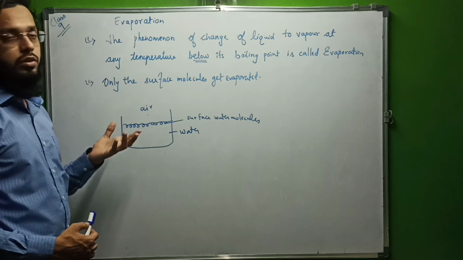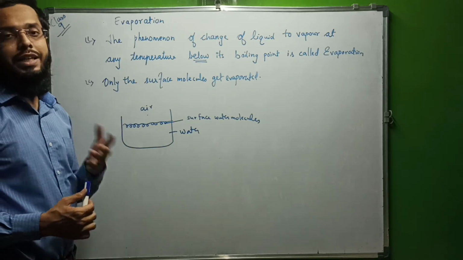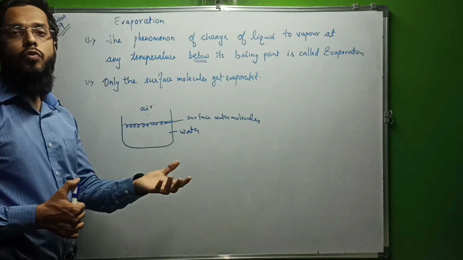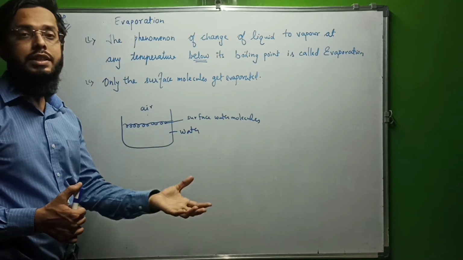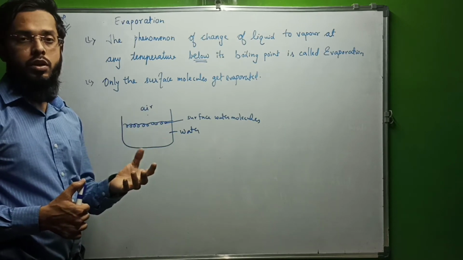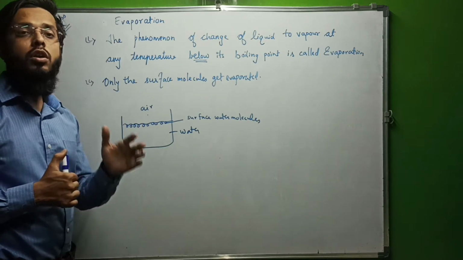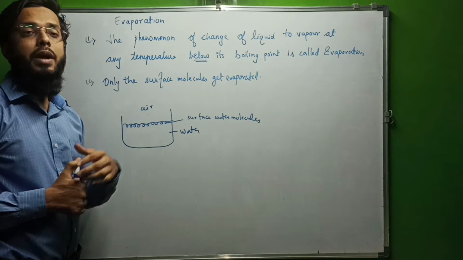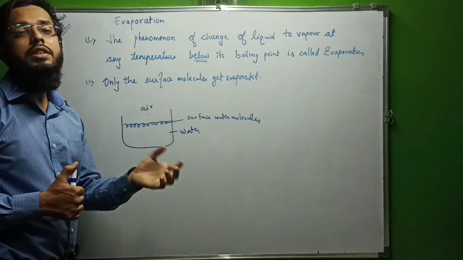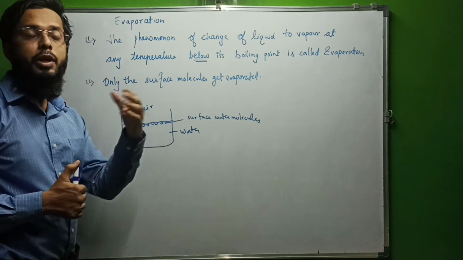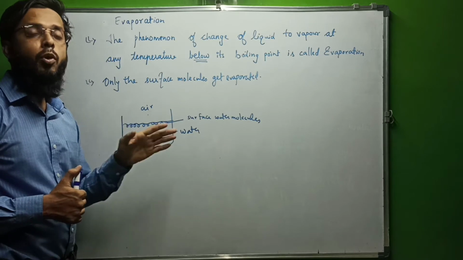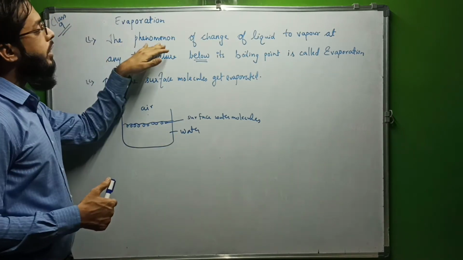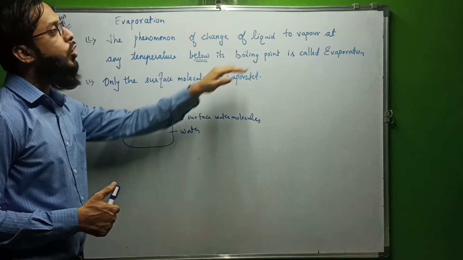What is evaporation? We can see in our day-to-day life, or in the rivers, that vapors are forming. The water is converted into vapor. But we also know that water is converted into vapor at 100 degrees centigrade. At the same time, water is converted into vapor below its boiling point in the process known as evaporation. Let us understand the phenomenon of change of liquid to vapor.